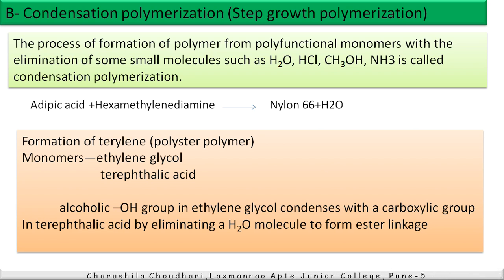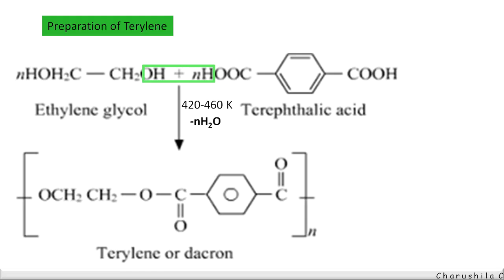We take one example for the condensation polymerization: formation of terylene or polyester polymer. Monomers required for that reaction are ethylene glycol and terephthalic acid. See the structure for ethylene glycol and terephthalic acid. Ethylene glycol contains two OH groups, that is a dihydroxy compound, reacting with the terephthalic acid.